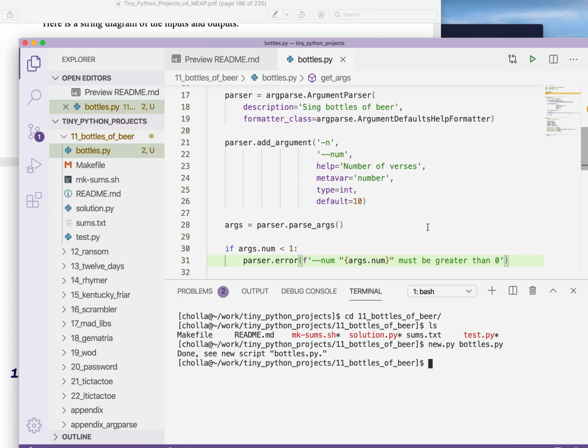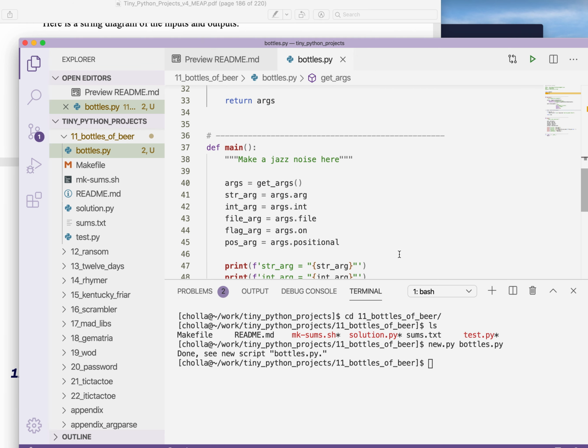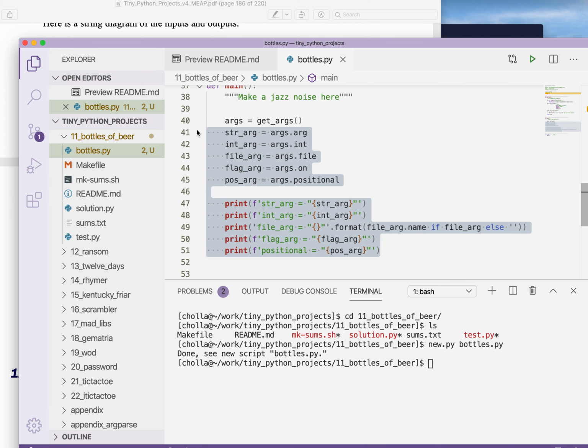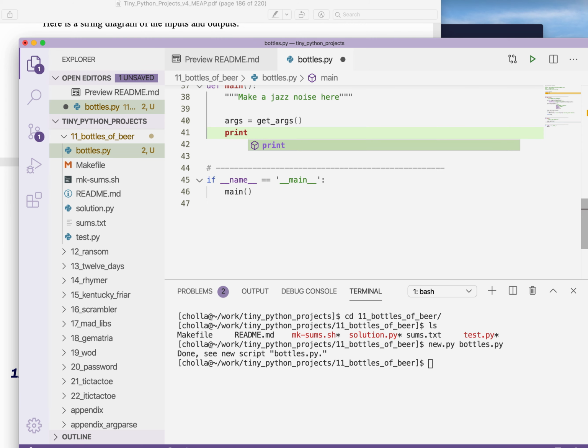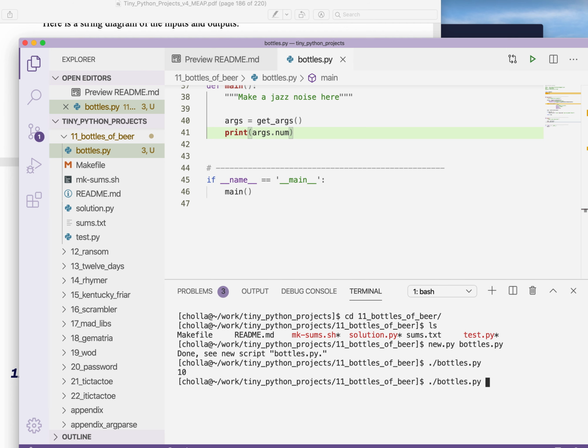Let's find out. Let me go down here for the moment and change this so we don't get an error. And I'll just say print args.num. So if I run this, I would expect it should print 10. And if I say -n of 4, it should say 4.